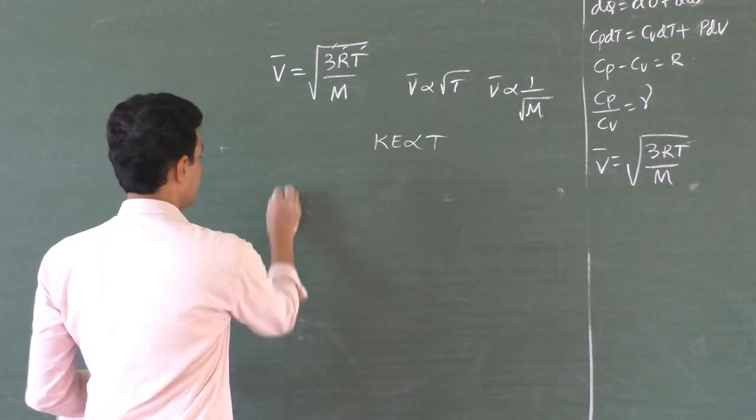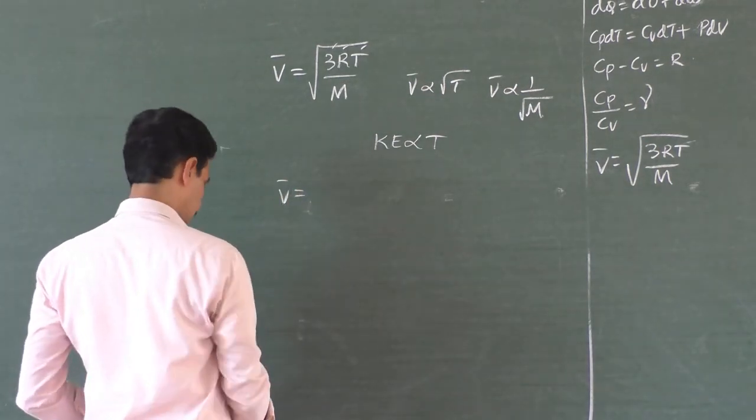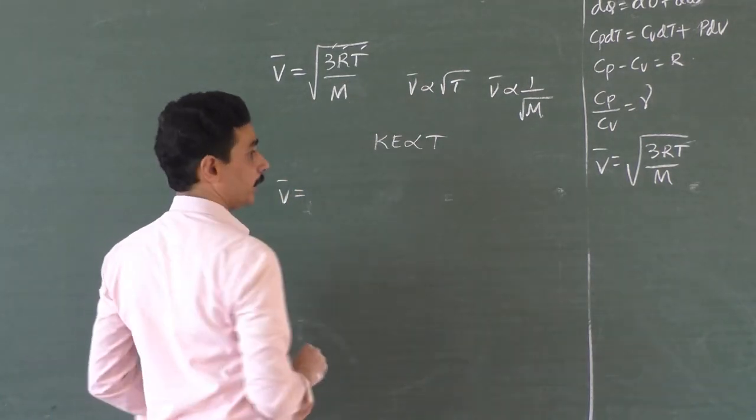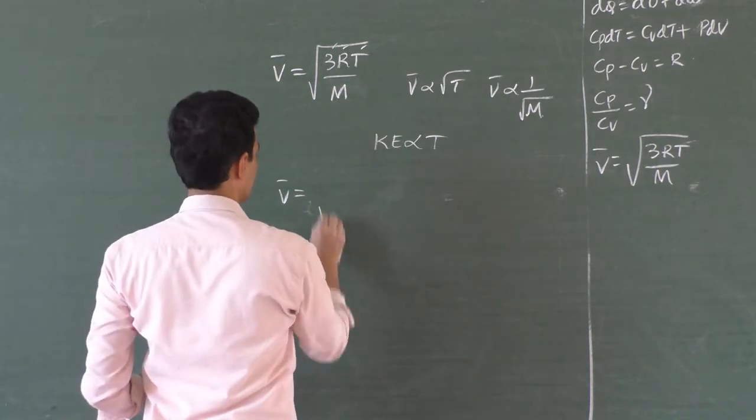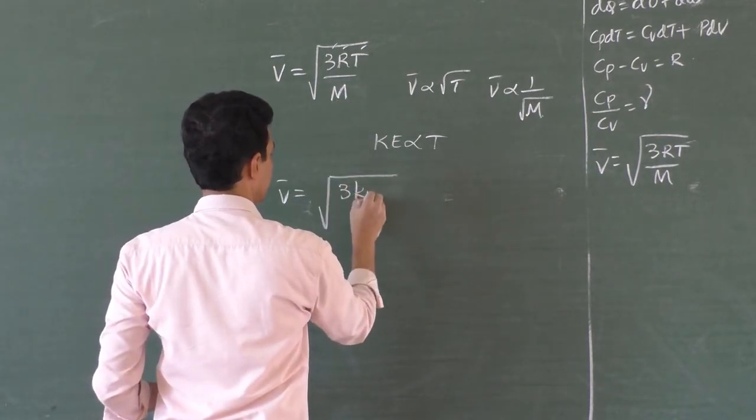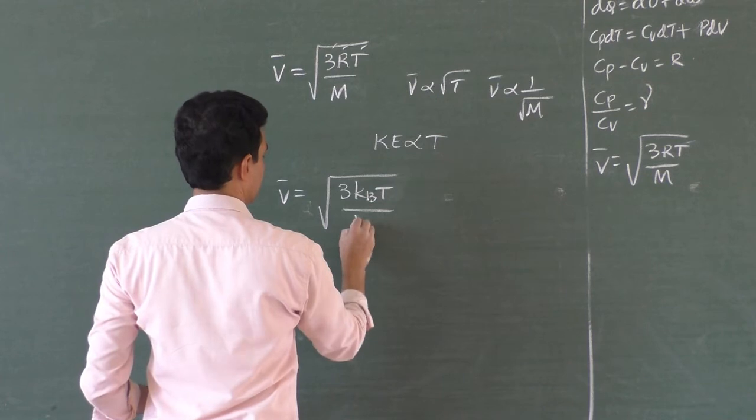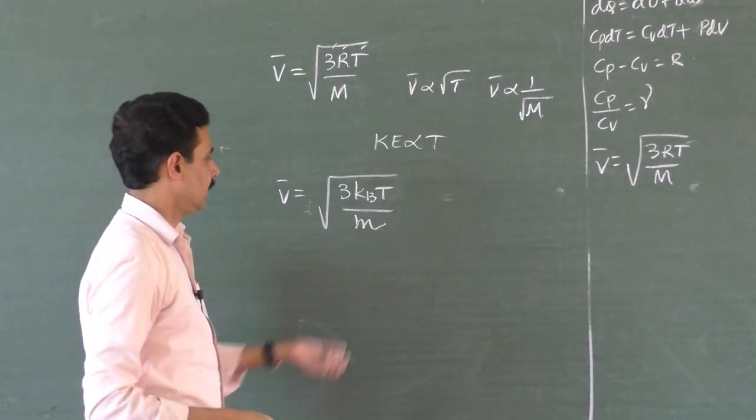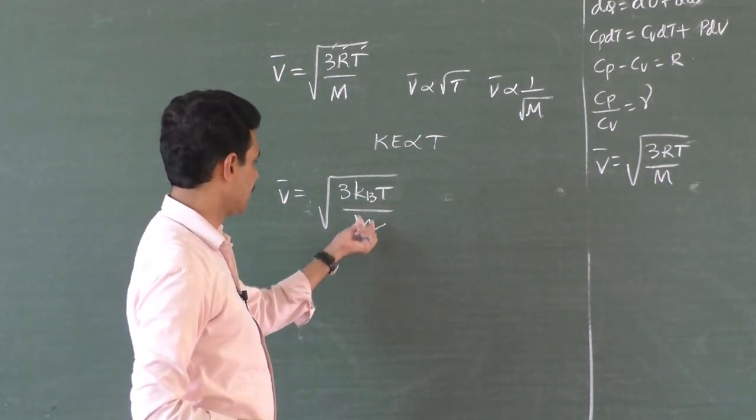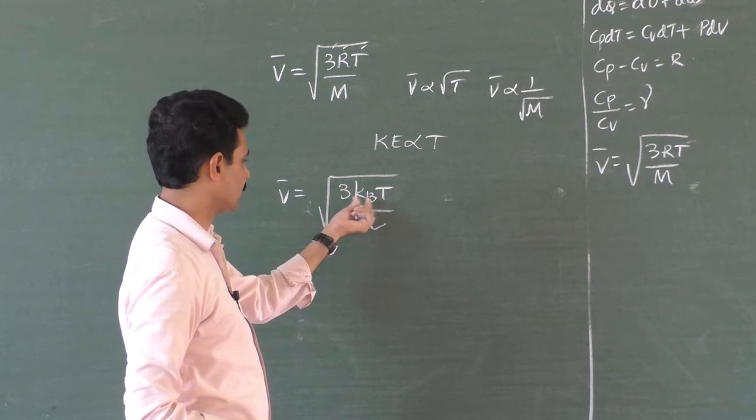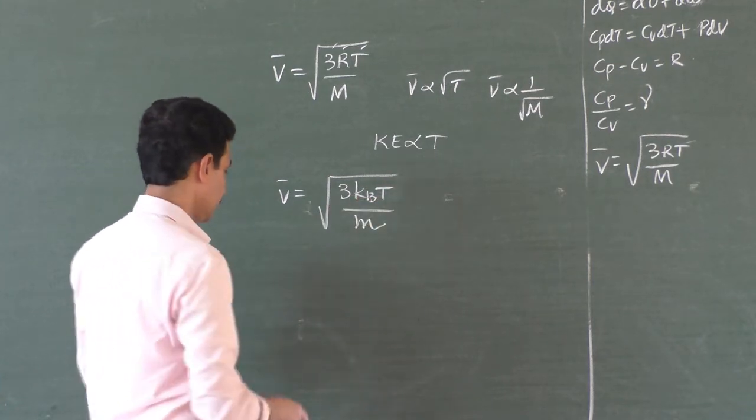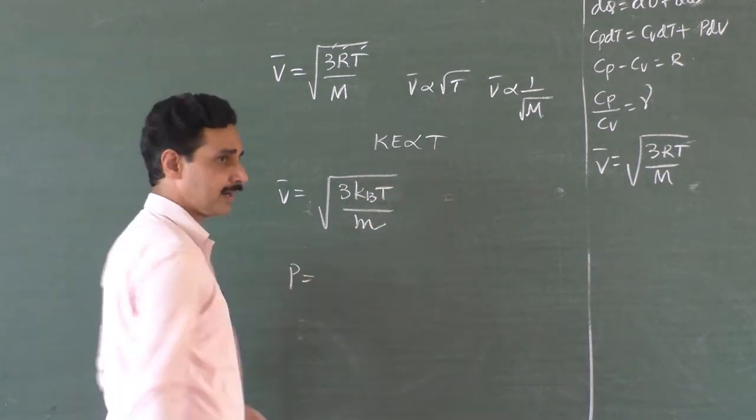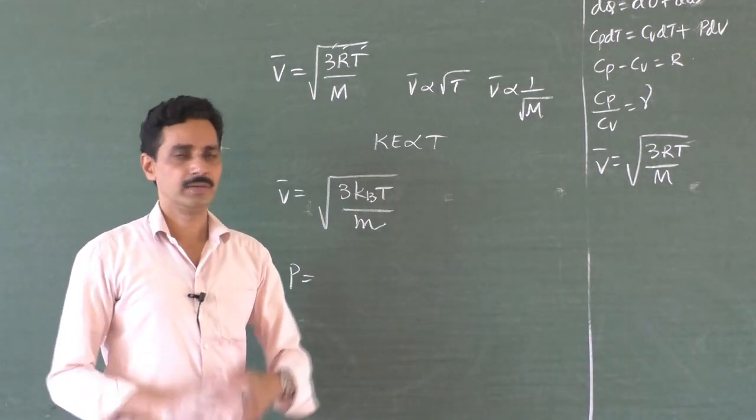And V bar can also be written as another formula. If you multiply by the Avogadro number, what you will get is root of 3 kBT by the mass of the gas molecule, right? If m is the mass of the gas molecule and kB is the Boltzmann constant, then V bar is root of 3 kBT by m. And you have another one, the pressure exerted by the gas on the walls of the container.